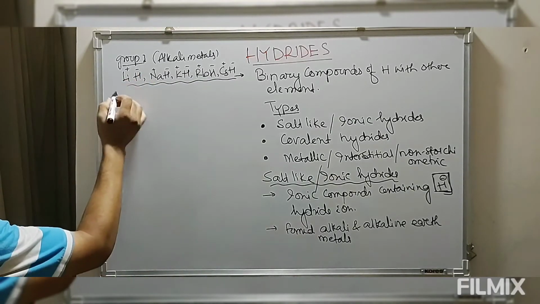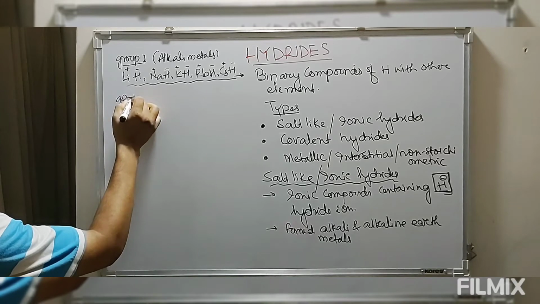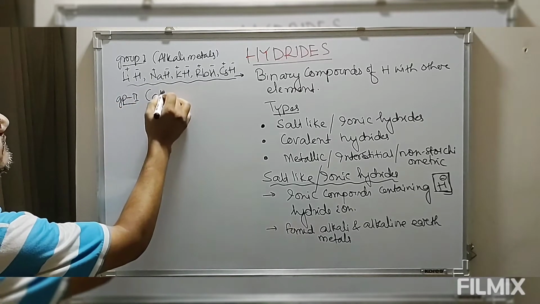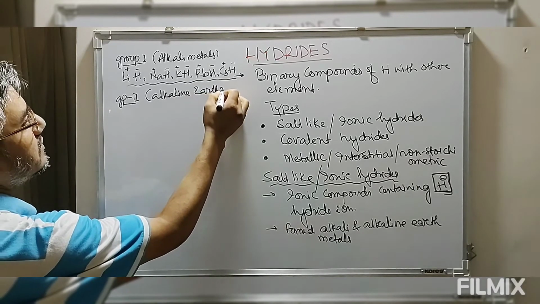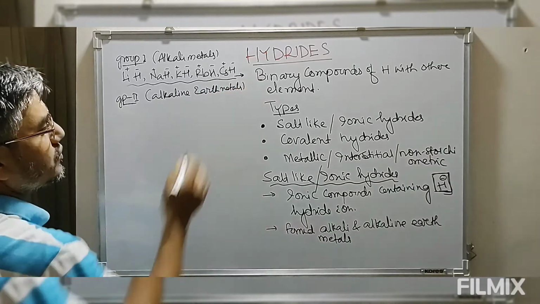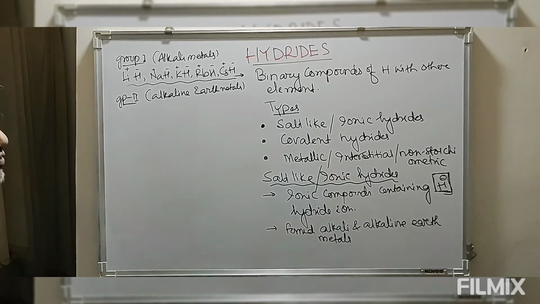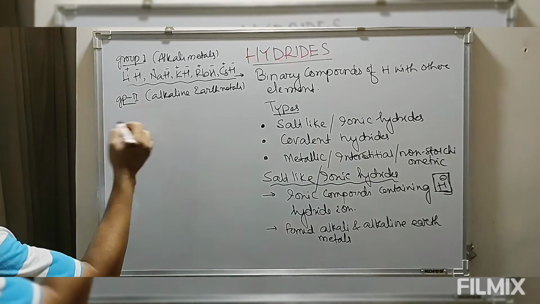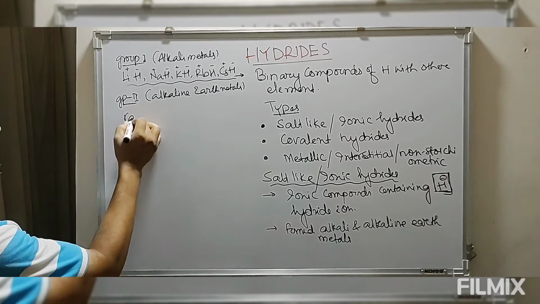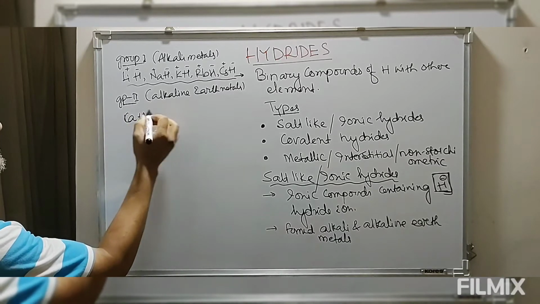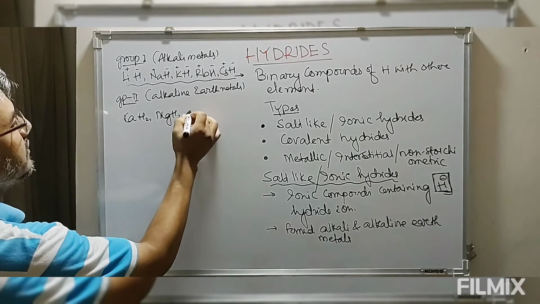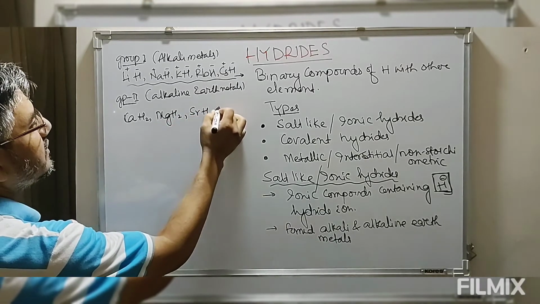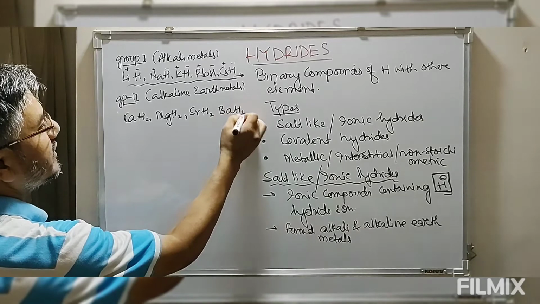Whereas the alkaline earth metals, that is group 2 metals, also combine with the hydride ion to give ionic hydrides. We have calcium hydride, magnesium hydride, strontium hydride, and barium hydride.